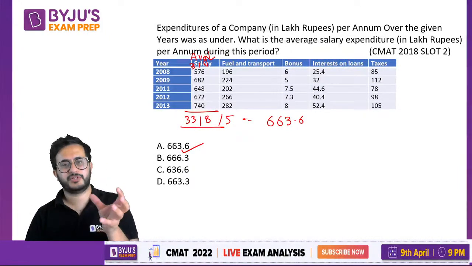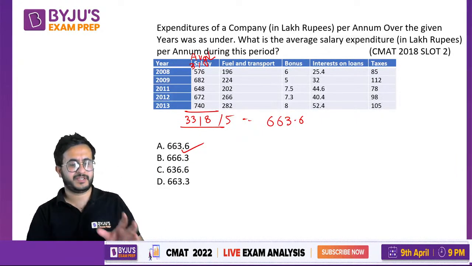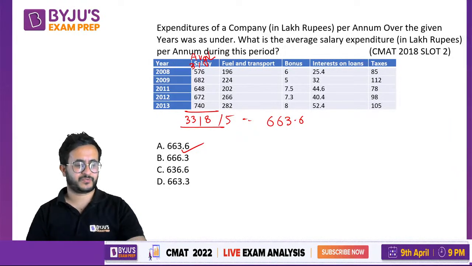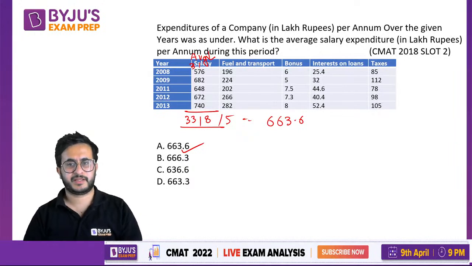Okay, now the only possibility of getting this incorrect is you get 6636, and while marking you get confused, you mark 6663 or you mark some other option. Okay, that is the only place where people make mistakes in such questions. So please be careful while marking the answers also.